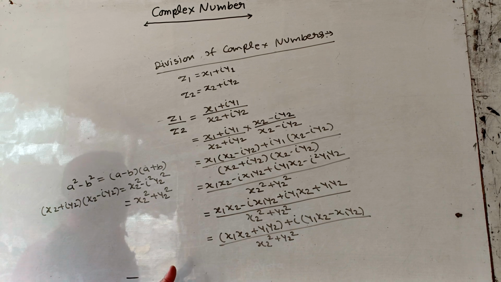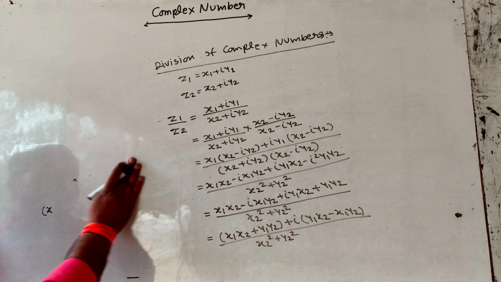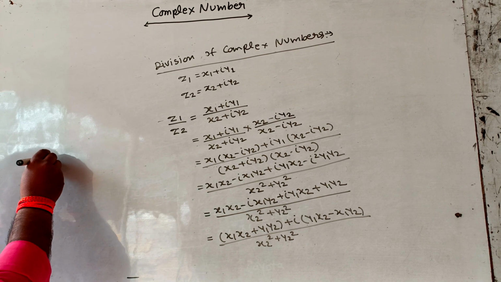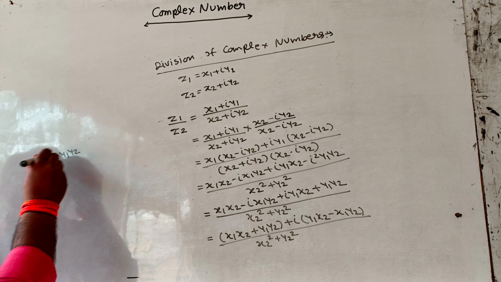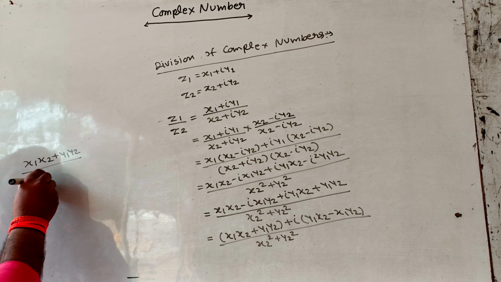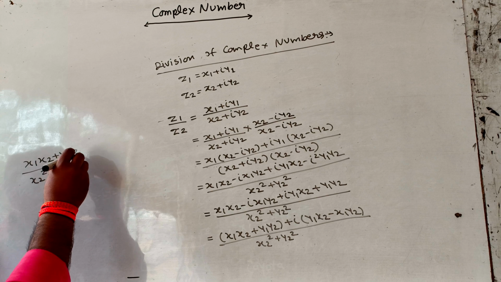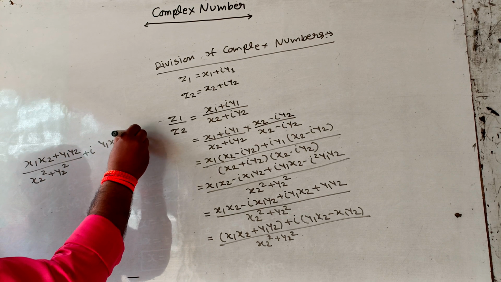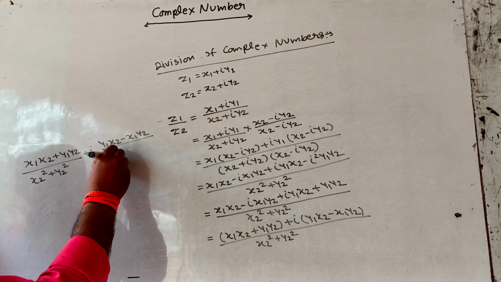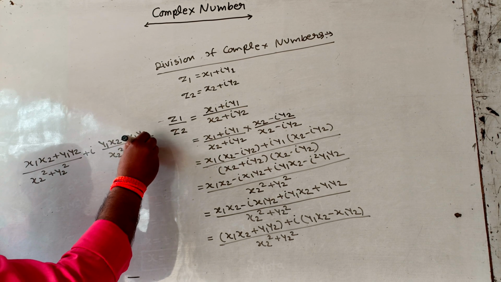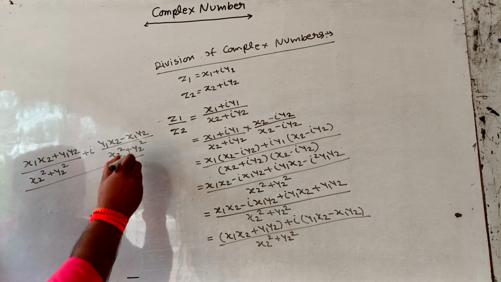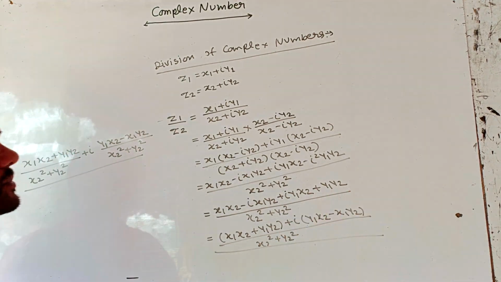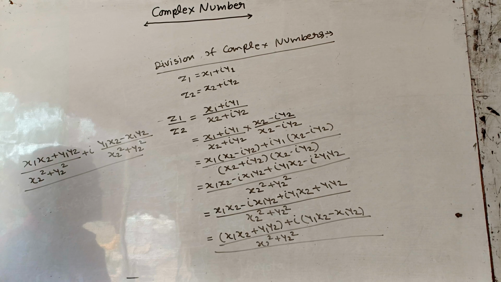This factor also can be written as x1 x2 plus y1 y2 upon x2 square plus y2 square plus i times y1 x2 minus x1 y2 upon x2 square plus y2 square. This factor is the same as the previous factor. This process is called division of complex numbers.